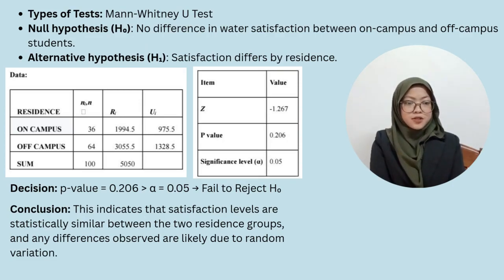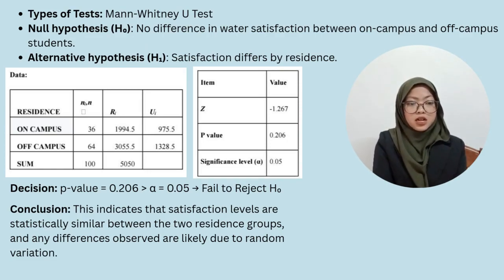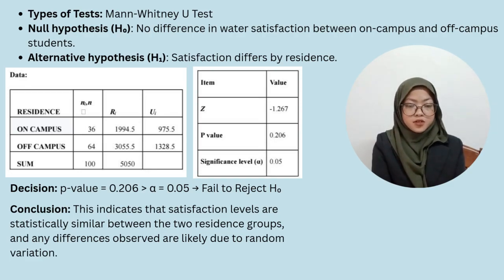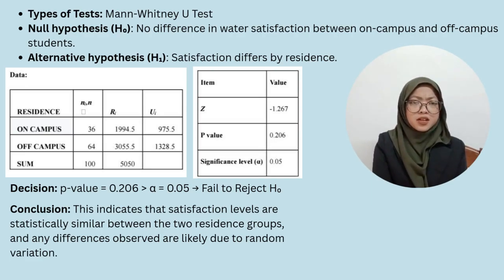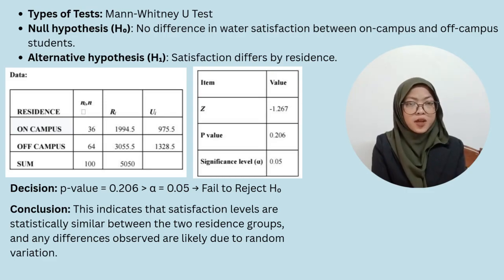For this test, I used the Mann-Whitney U method to compare water satisfaction levels between on-campus and off-campus students. The null hypothesis assumes no difference in satisfaction. Meanwhile, the alternative suggests that residence affects satisfaction. The test produced a p-value of 0.206, which is greater than the significance level of 0.05, and thus I failed to reject the null hypothesis. This means that any differences in satisfaction between the two groups are not statistically significant. In short, satisfaction levels appear similar regardless of whether students live on or off campus.